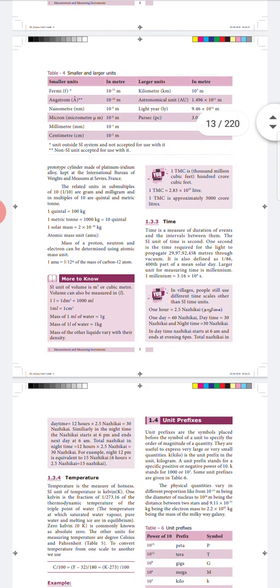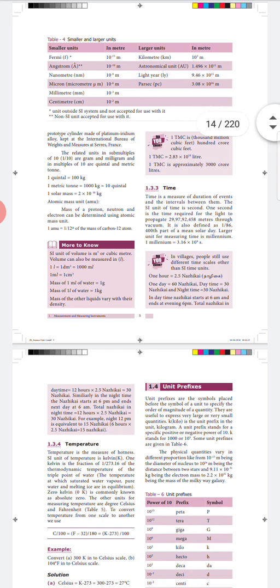And the next fact is talking about how time is practiced in our village areas, apart from the SI system. They say 1 hour is equal to 2.5 naligai, and 1 day is equal to 60 naligai. They separate one complete day into a day and a night.